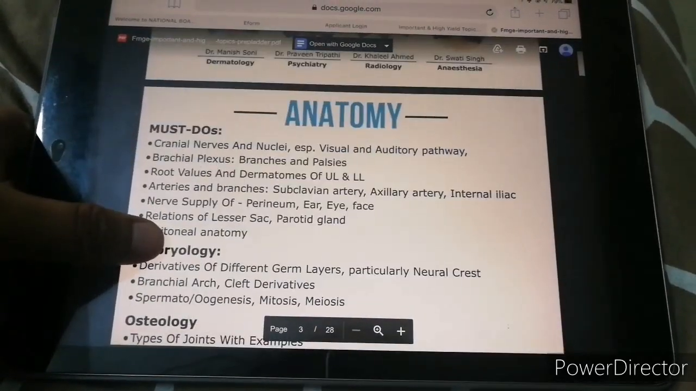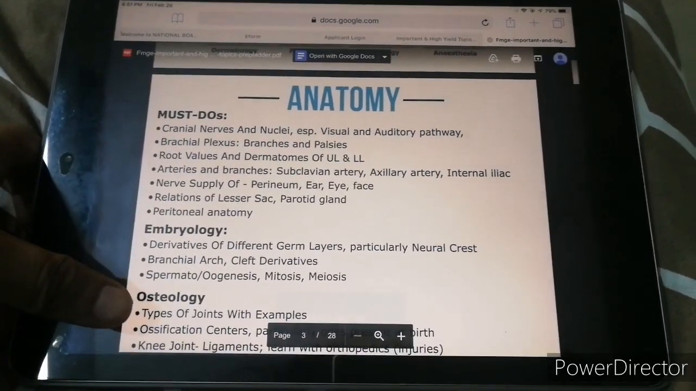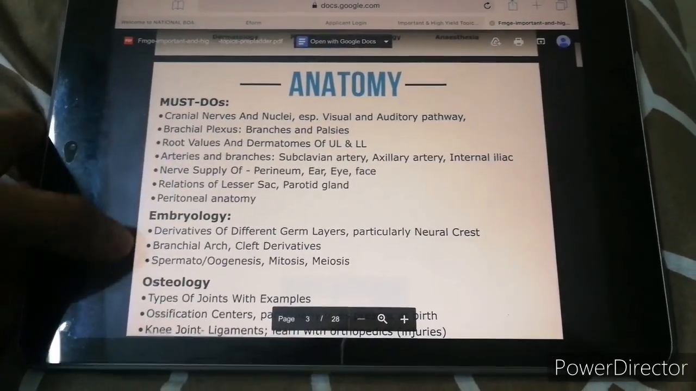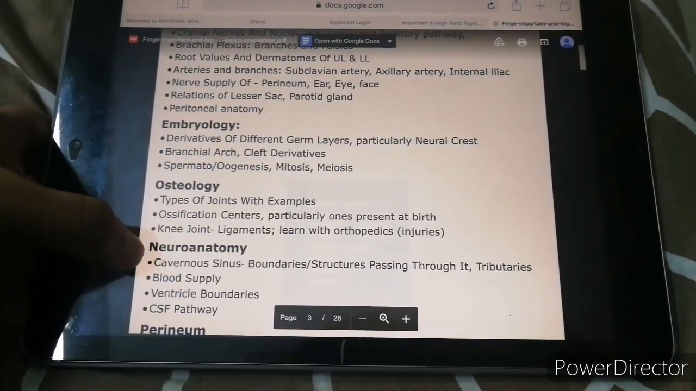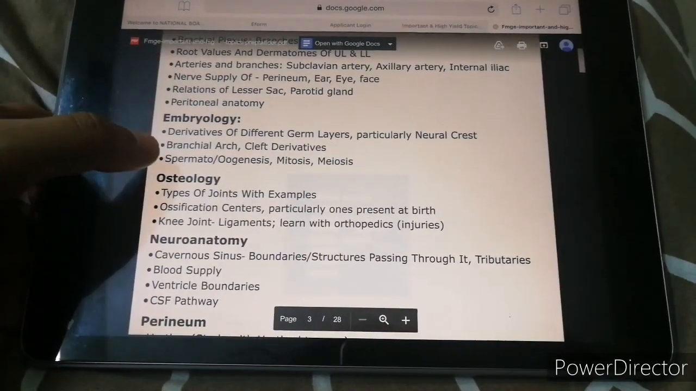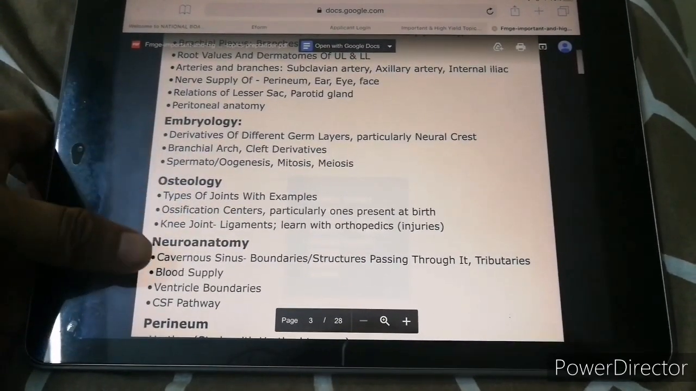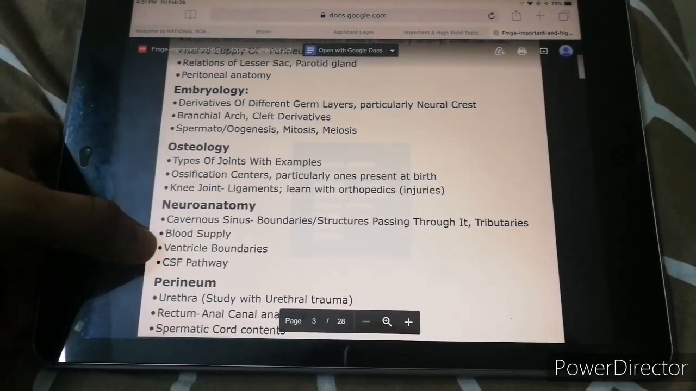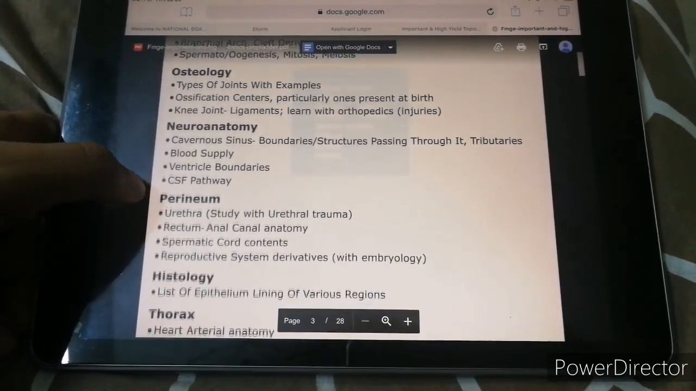Now coming to anatomy. Okay, must do's: cranial nerves and nuclei. Yeah, we have to do all these things. Embryology, there is always a question, you know, like these brachial arches and clefts and the derivatives and all those things. The type of joints, there are questions. Neuroanatomy, oh yes.